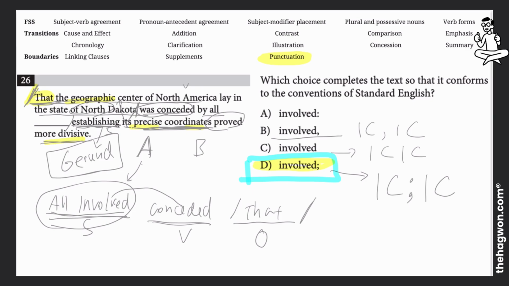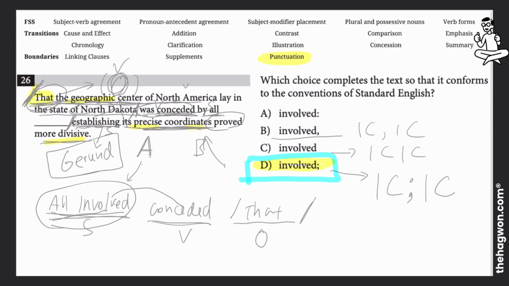If I were to go back to this particular sentence, there are a few things that you should take away. One is to get used to beginning a sentence with "that," where we set off a noun phrase. In this case, this will be our object, this will be our verb, and this is a subject. Whenever we write with "that," we are trying to emphasize something. In this case, we're trying to emphasize our object, which is where the geographic center of North America lay. That's what we want to emphasize, and it's been agreed, it's been accepted by all involved.